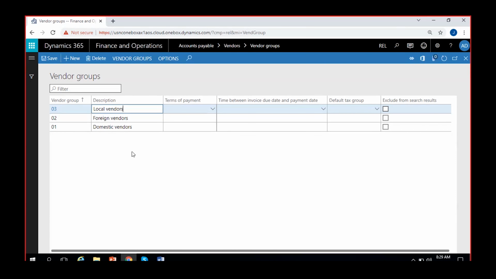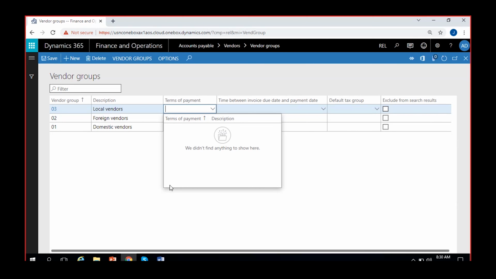For each group, you can give default terms of payment. This concept of terms of payment we'll discuss in the coming classes. Terms of payment is how many days of time the vendor normally allows once the invoice is posted. If the invoice is done for today's date, he will give you net 30 days, suppose, which means you can make the payment within 30 days starting from today. In that way, like net 2 days, net 3 days, you can have different terms of payment as well. That can be mentioned here if you want it configured.